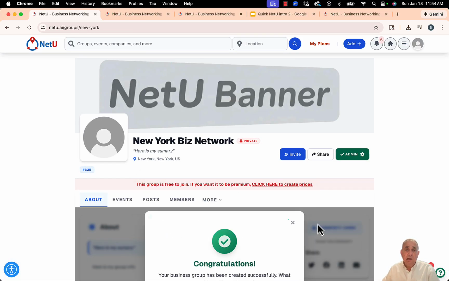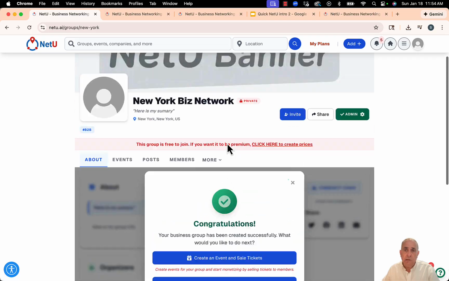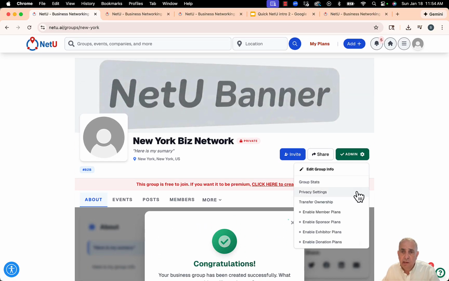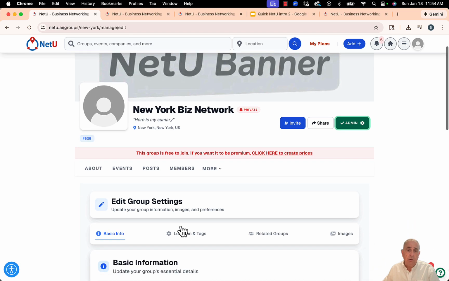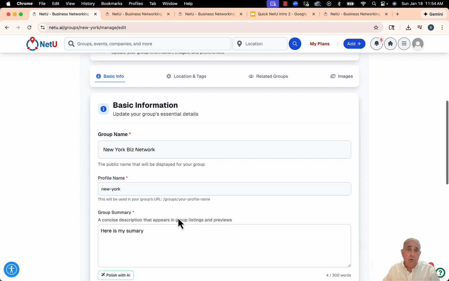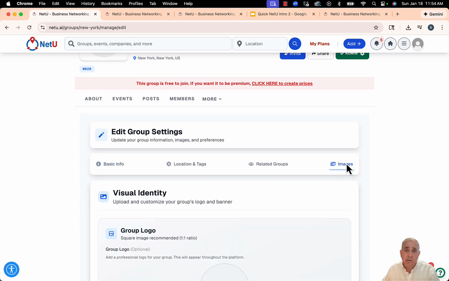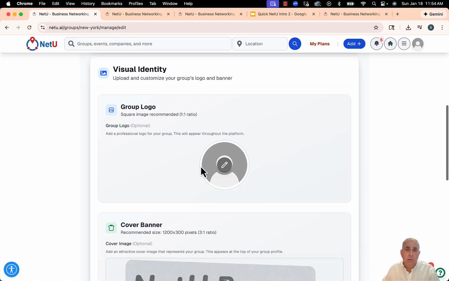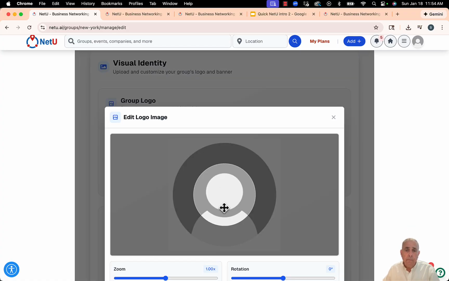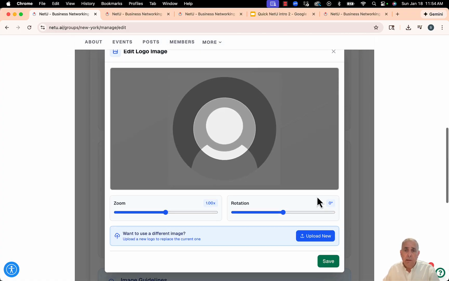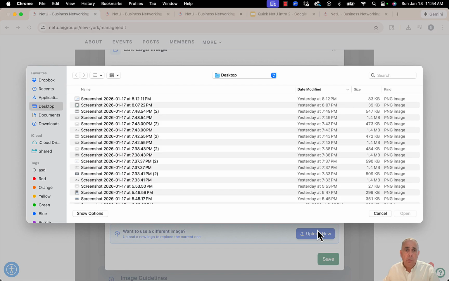Now the next step is maybe you want to load a group logo or a group banner. Here it says congratulations. Let me quickly add a group logo and a group banner. I'm going to go to the images here, click on my logo area, and click upload a new logo.